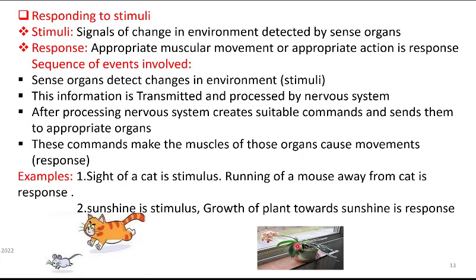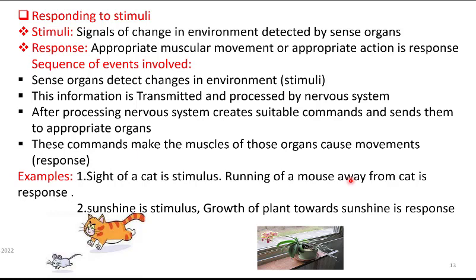Next example is a plant growing towards the sunlight. Here the sunshine is the stimulus. Growth of the plant towards the sunlight is the response. If the plant is kept outside, it grows straight, that is, towards the sunlight. If it is kept near a window, it grows towards the window because light is reaching it through the window. Keeping the plant near the window is the change in the environment of the plant that we have brought about. Bending towards the window is the response shown by the plant. Did you understand this concept?